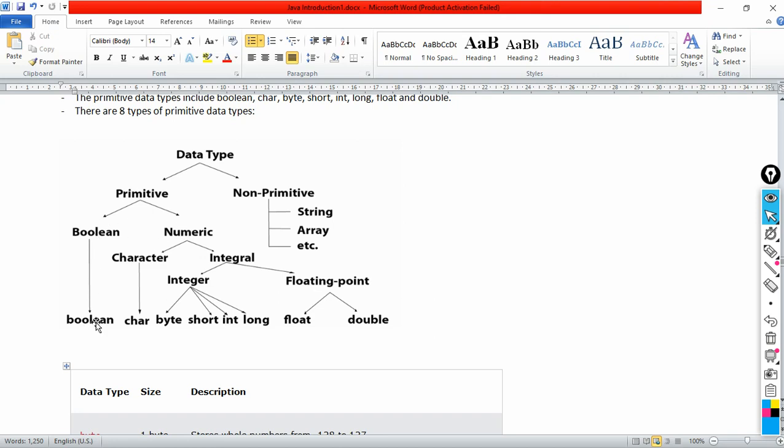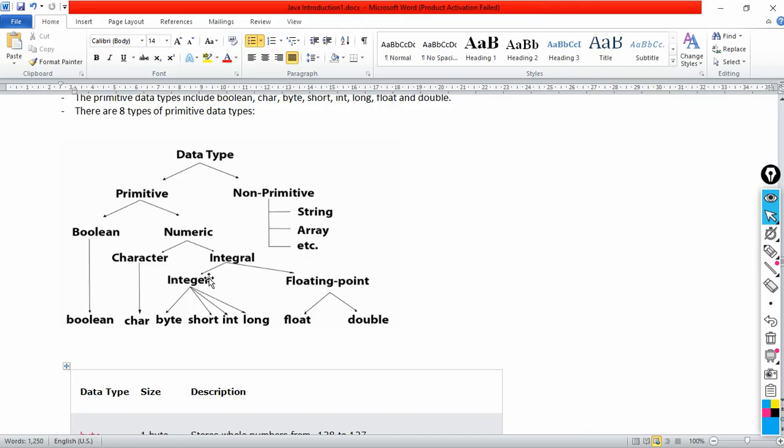Boolean means the Boolean data type only in this category. When we come to the numeric category, there are two sub-categories: character and integral. In character there is a data type called char, so char comes under the numeric category only. Integral contains numbers, and the numbers category is again divided into two: integer and floating point.